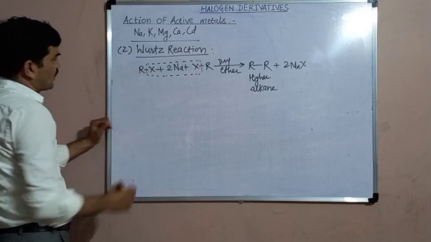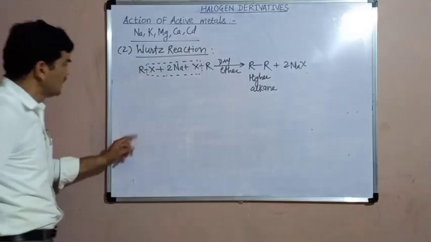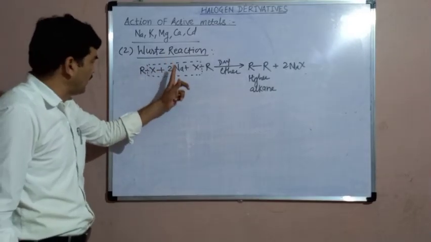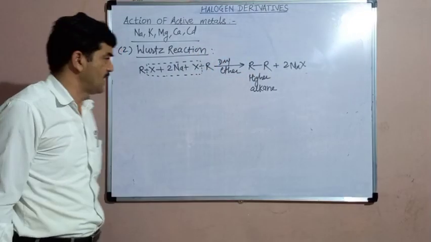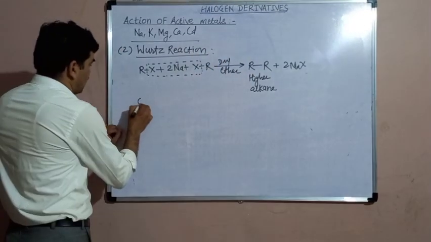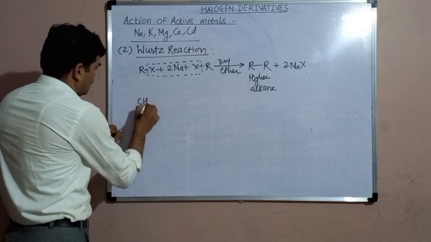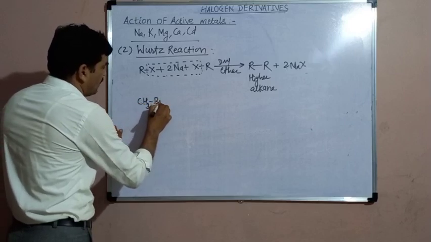So this reaction is known as the Wurtz reaction. In the Wurtz reaction, the alkyl halide is reacted with sodium metal in dry ether to give the higher alkane. We can take an example. This is methyl bromide.